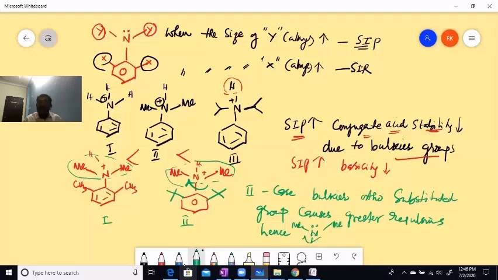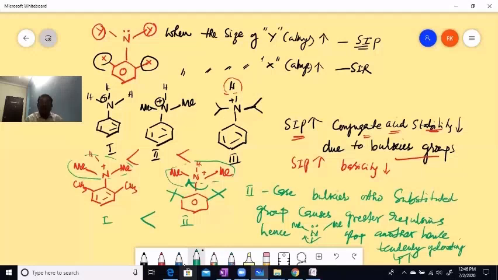Hence, the tendency of donating the lone pair increases. Tendency of donating lone pair increases, which means it shows more basicity.